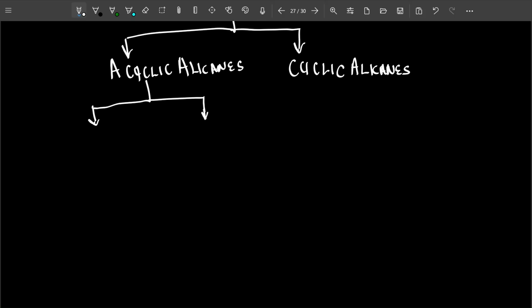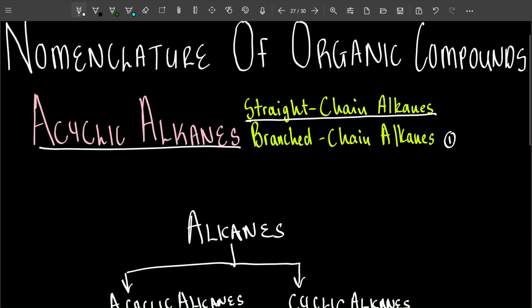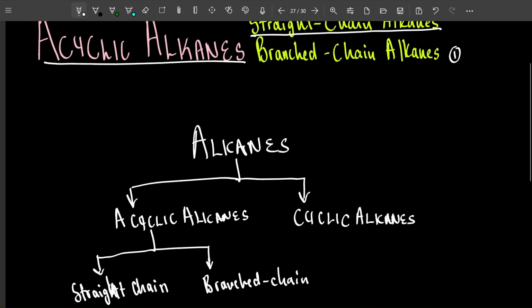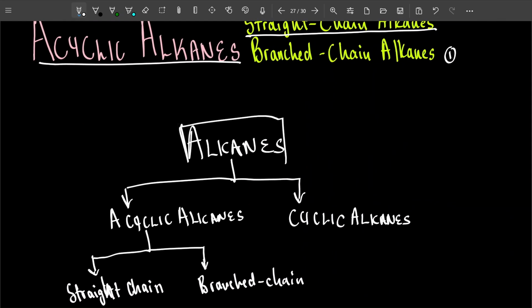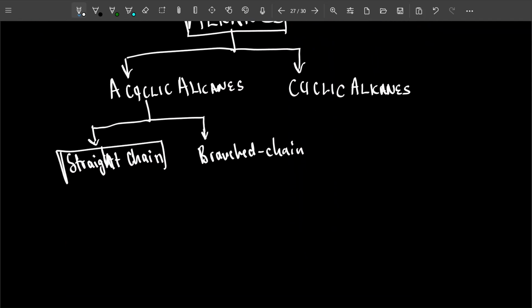It's going to be straight chain, which means nothing is added. We're going to see it just now when we look at them. Straight chain. And the other one is going to be branched chain. And so that's what we're doing. We have to apply IUPAC to this homologous series called alkanes. But for us to apply it to the homologous series called alkanes, we must apply it to each subdivision one at a time. So we start with straight chain, then we look at branched chain.